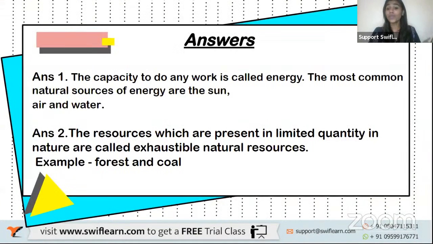Now you can read through the answers and see if you've got the answers right. You can even make a note of it. These are questions that are usually asked in your exams, school exams as well. So you can make a note of the answers if you wish.